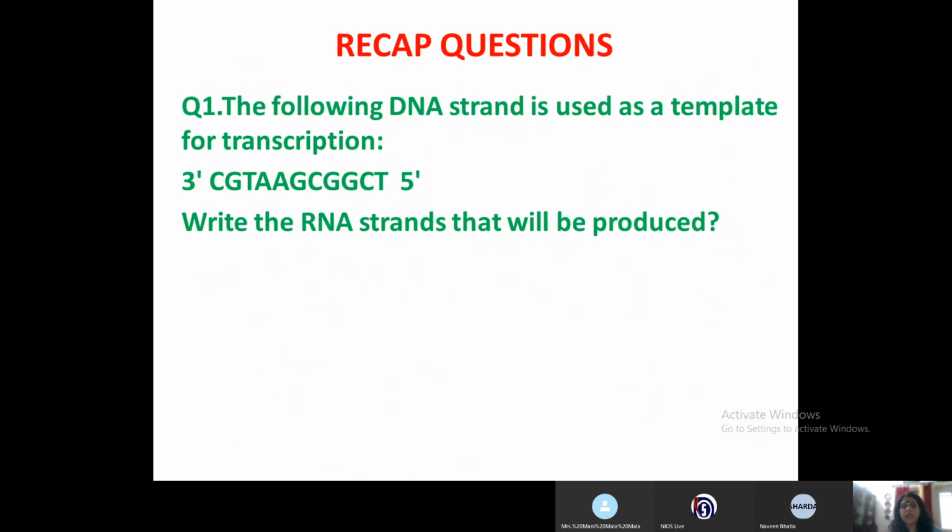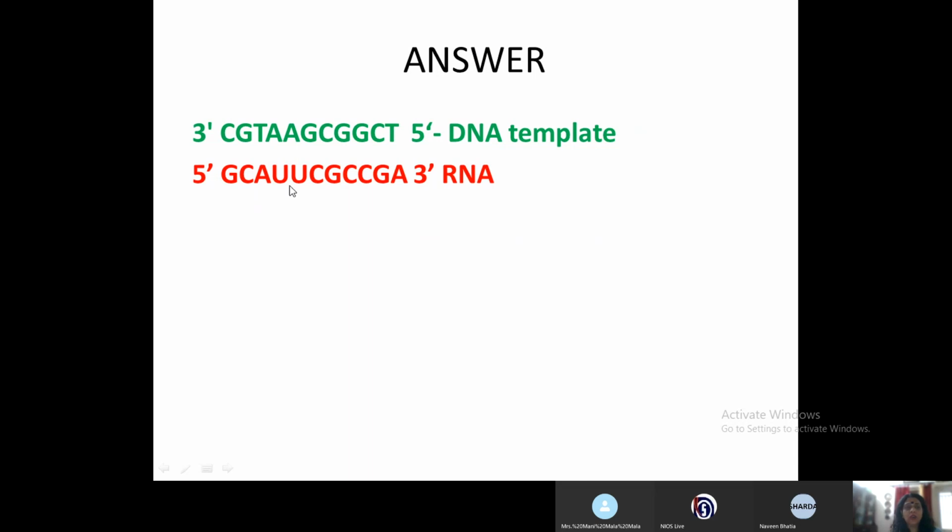I have some recap questions for you that we'll quickly go through. If the DNA template has these nitrogenous bases, what will be the nitrogenous bases present in the RNA strand? Can you quickly do that? Okay. I'm sure you must have done it. Now, it is C. Instead of T, A will not complementary base pair with thymine. Instead, in case of RNA, you have uracil. All right.